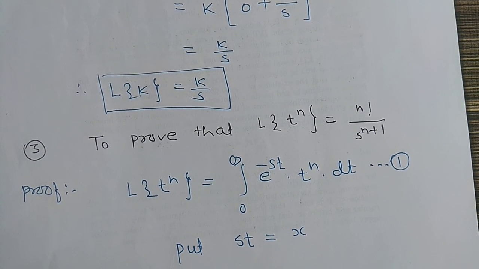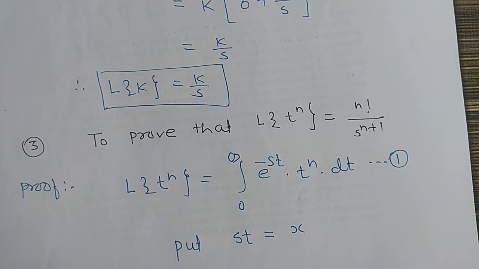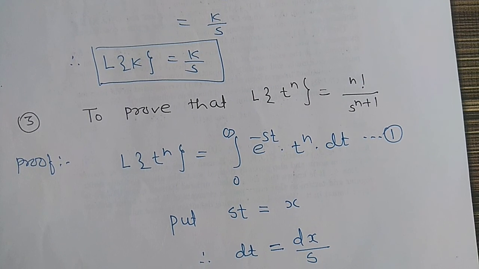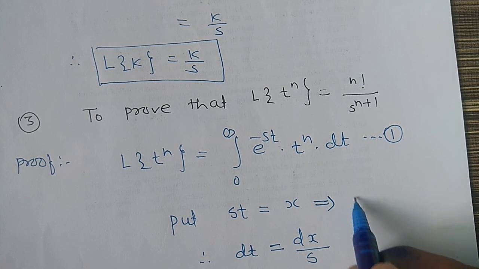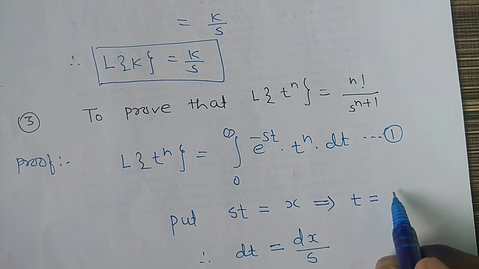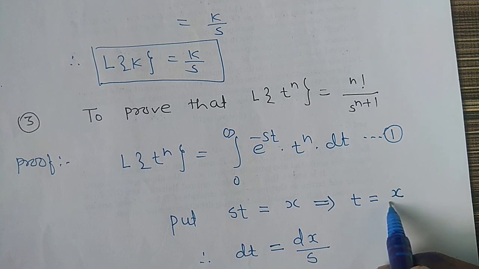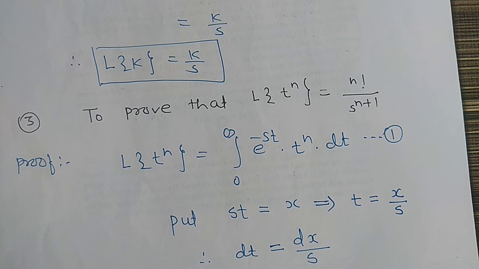Therefore dt is equal to dx by s. Then from this, the value of t is equal to x by s.